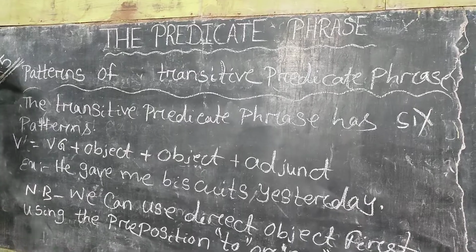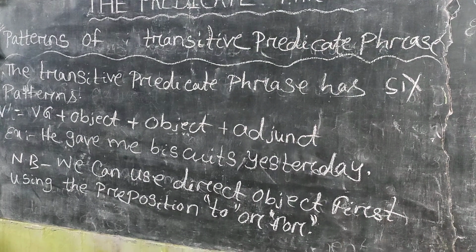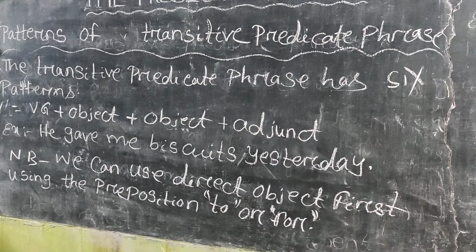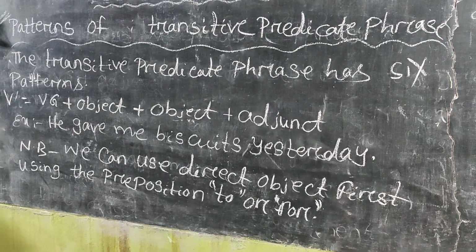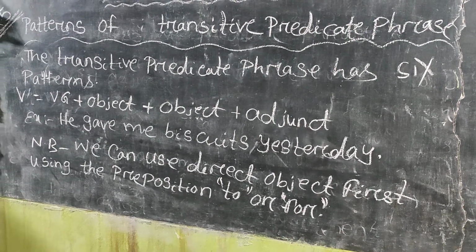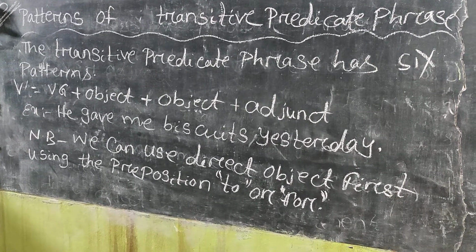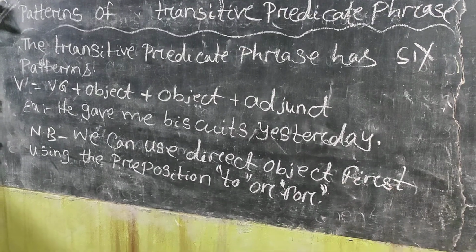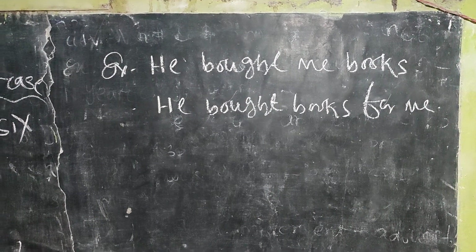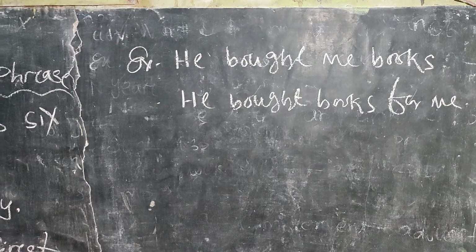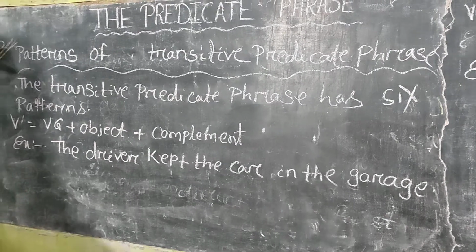In B, we can use the direct object first using the preposition to or for. Perhaps the example is he gave me biscuits yesterday, and if we put the direct object first, we shall have to take the help of to, the answer will be he gave biscuits to me yesterday. He bought me books, and if we put the direct object first, its answer will be he bought books for me.